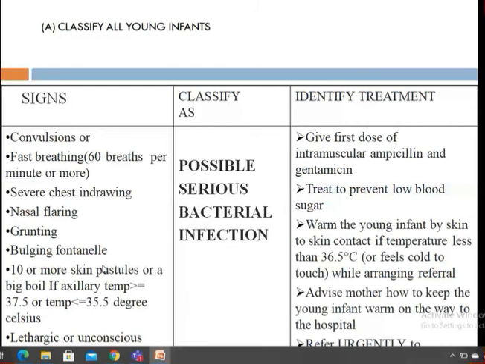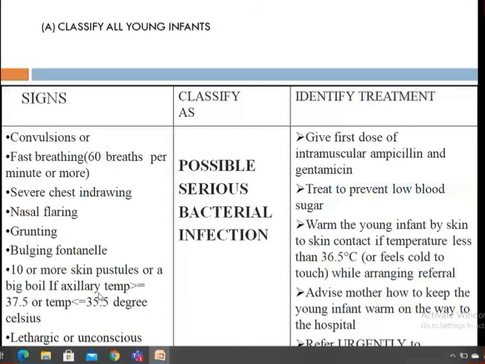And if axillary temperature is more than 37.5 or less than 35, both more than normal and less than normal, it will tell you that the child is having a severe problem. Hyperthermia and hypothermia are both not okay for babies, and whether the child is lethargic or unconscious. So if most of these signs are present, they are saying that all signs will be present. This is not all, but okay.